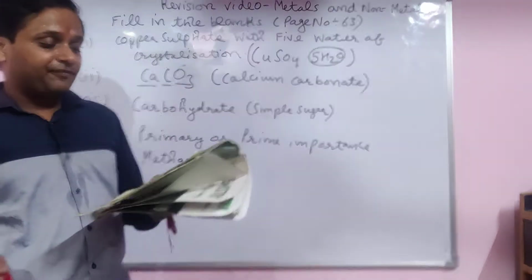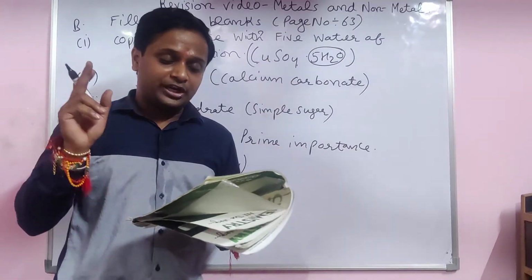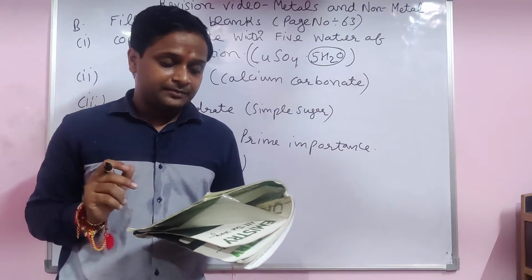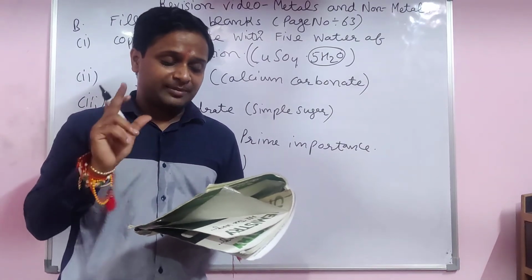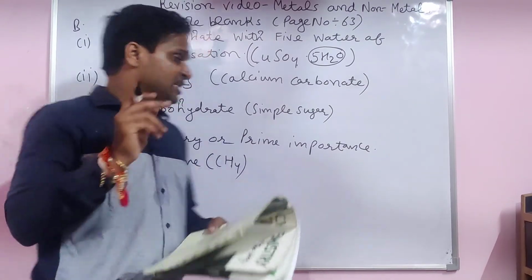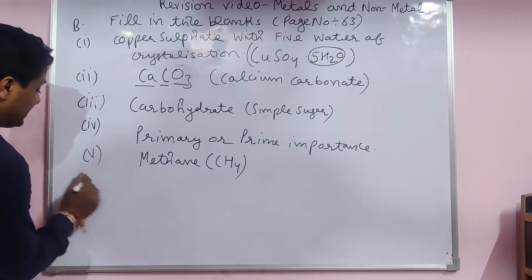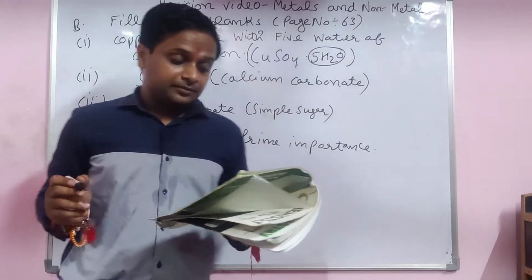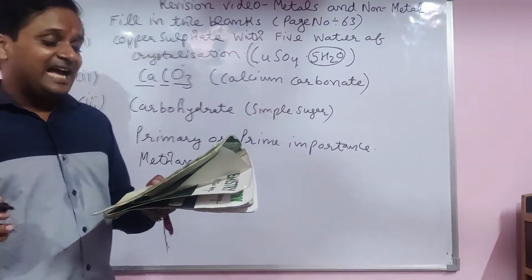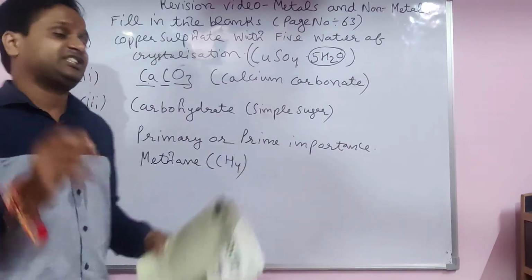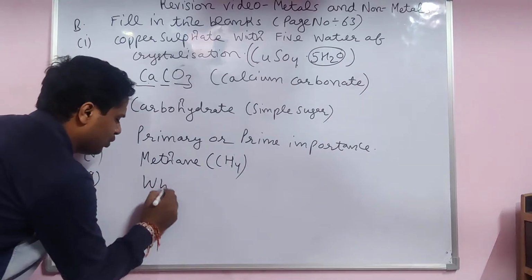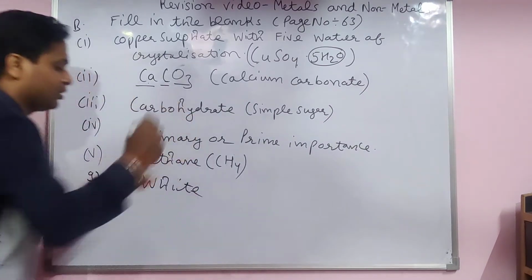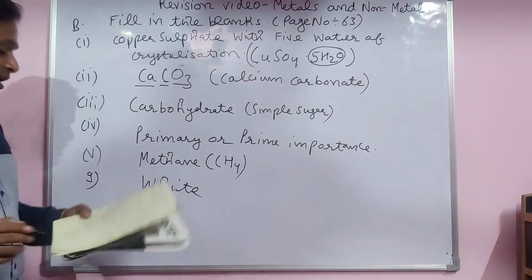Now come on the sixth one. Sixth one is not in your syllabus, student. Seventh one also not in your syllabus. Eighth one also not in your syllabus. Now come on the ninth one. Zinc oxide as a pigment gives the dash color. Zinc oxide, white in color. White in color, student.